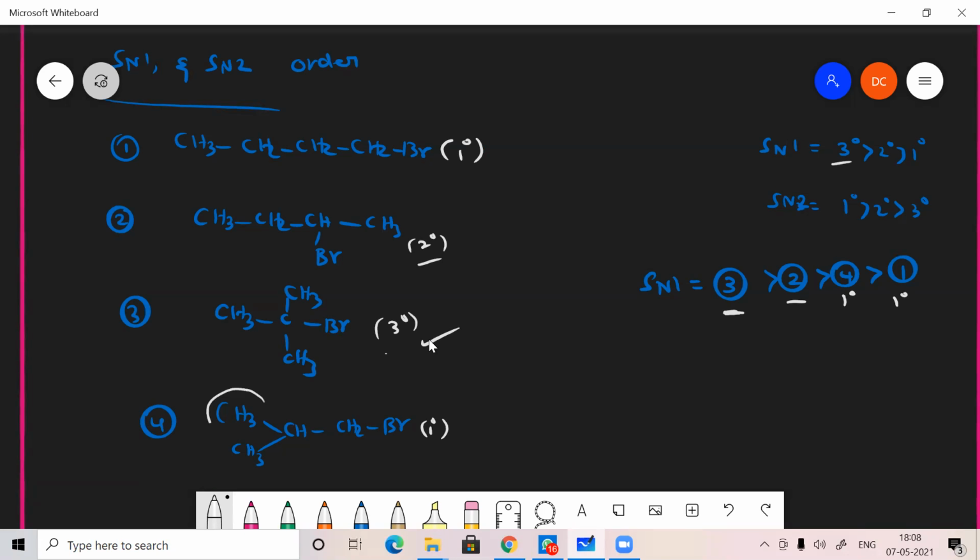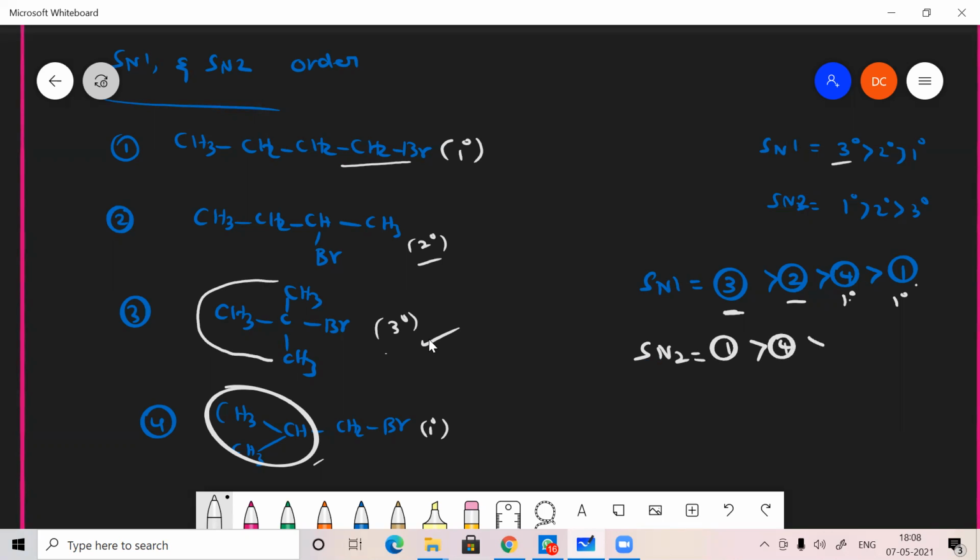But it has branching is there. Steric hindrance is there. Okay. So usually SN1 means which needs steric hindrance. That's what. Even it is 1 degree, this has third place and this has fourth place. Okay. It's a branch without any branch, side chain is there. What about SN2 order? SN2 is exact reverse. 1, then 4, 2, then 3.